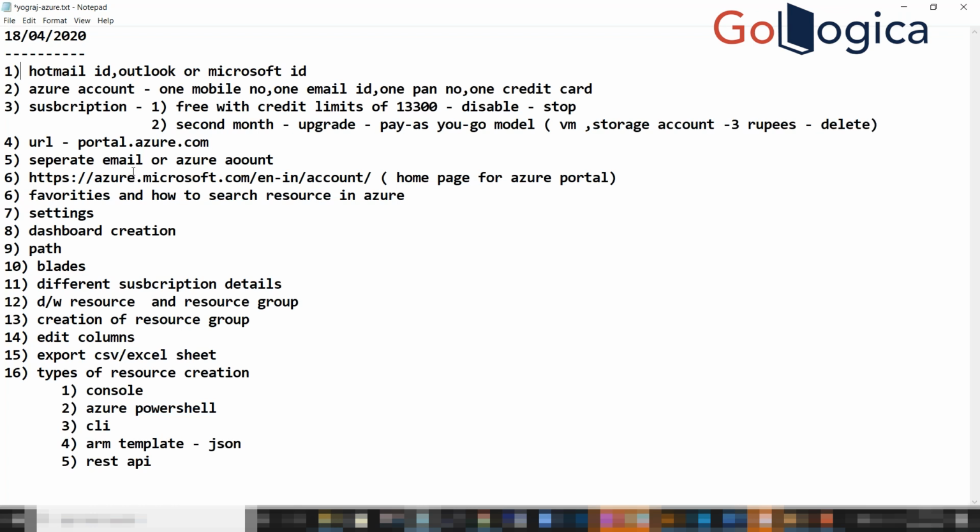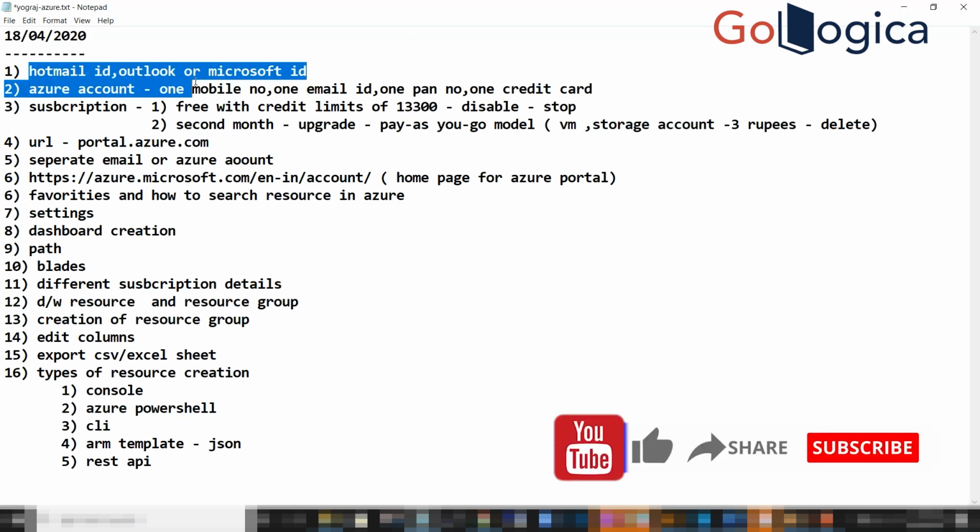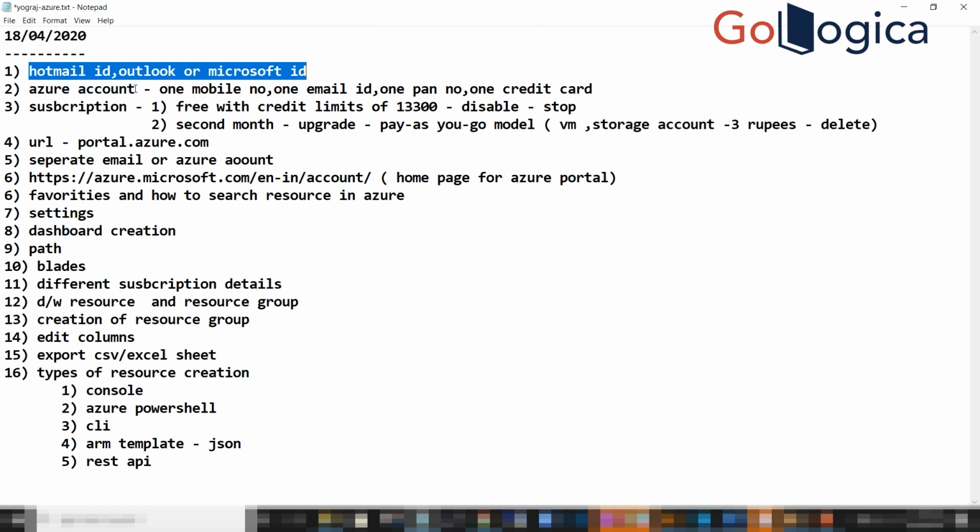On creation of an Azure account, first you need to have at least one of these IDs: a Hotmail ID, Outlook ID, or any Microsoft ID. If you have those, that's fine. Then for creation of an Azure account, we should have one mobile number, one unique email ID, one unique PAN number, and one unique credit card number. This is applicable for Indian regions, but for other countries, it will be different.